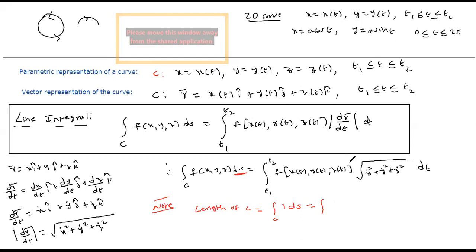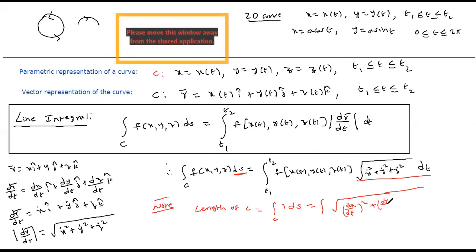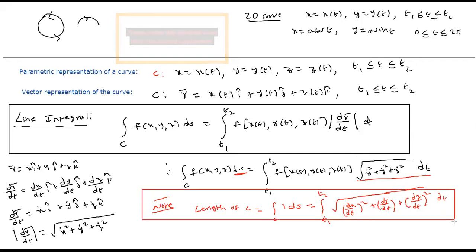Ds is nothing but this part: the square root of dx by dt whole square plus dy by dt whole square plus dz by dt whole square, integrated from t1 to t2. This is the formula to compute the length of the curve when you know the vector representation.